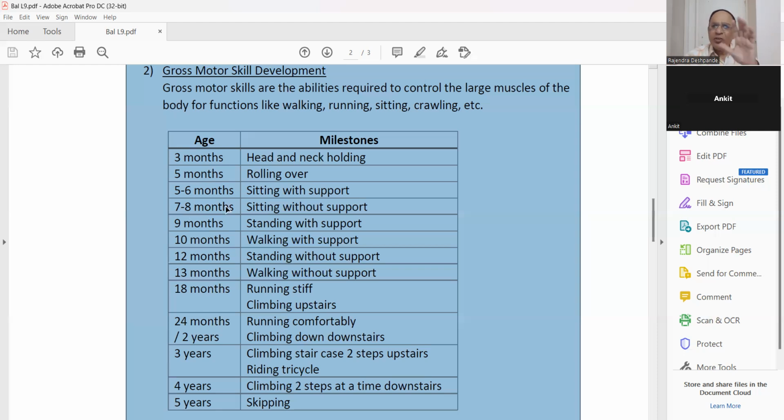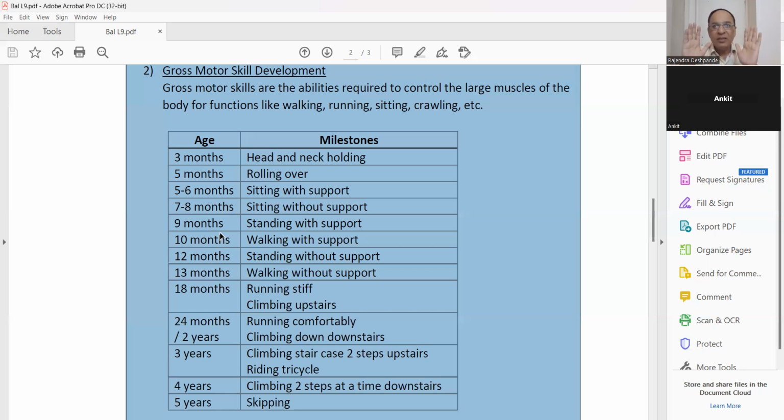After 8 months, there is no need to support him. The baby will sit and be happy on his or her own. Are you understanding? That is 8 months. Then 9 months, stand up. The baby will start standing. So before 9 months, I request that the parent should not use any force to make him stand, because his leg muscles are not that strong.